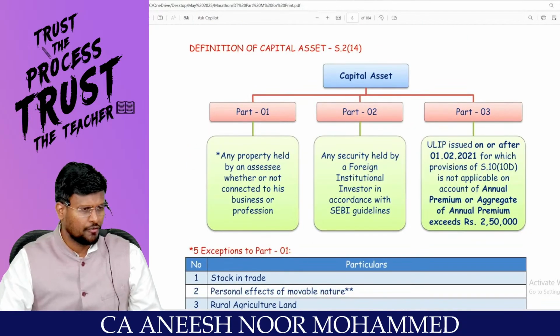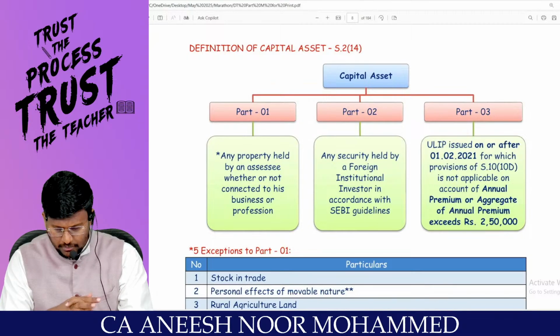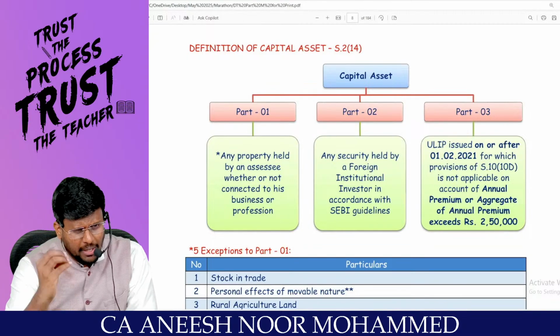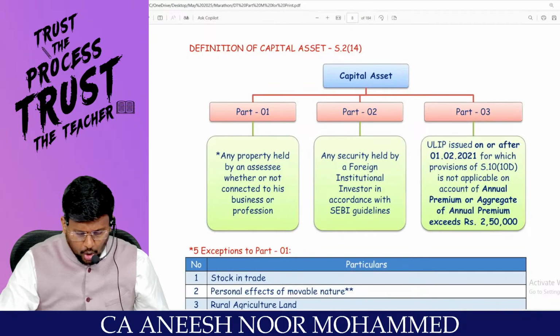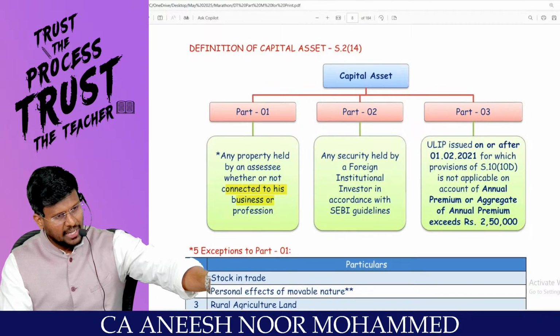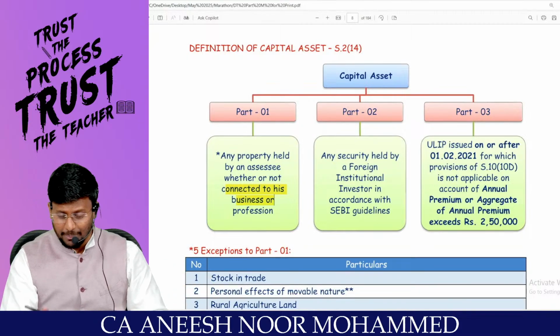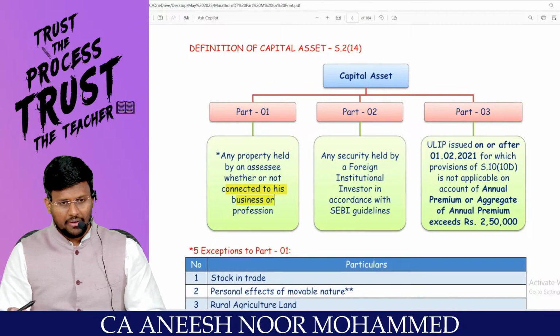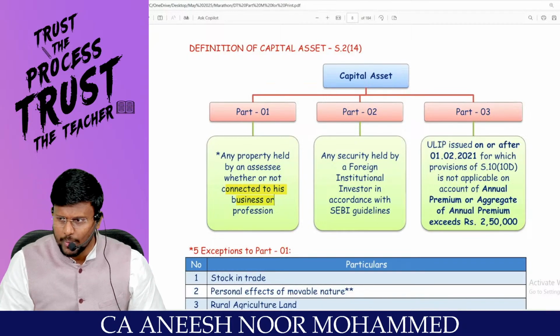That's the definition of capital asset. What is capital asset, sir? Capital asset means any property held by an assessee, whether or not connected to his business or profession. That means all the properties held by the assessee are capital asset. As per the starting definition, everything is a capital asset. If everything is a capital asset, even stock in trade is also a capital asset.